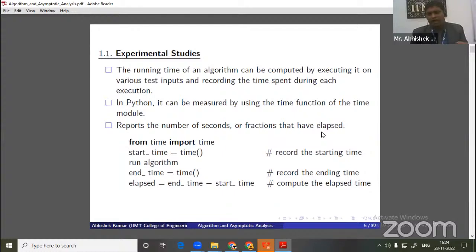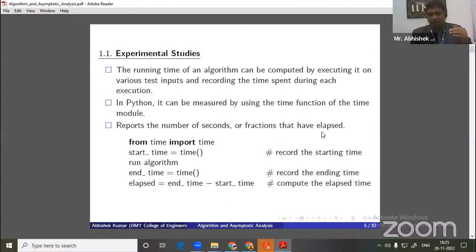So what is the basic idea in the case of experimental analysis? As all of you have come across, if we write one program and want to compute how much time that program takes, then in a language like C, we include the header file time.h.